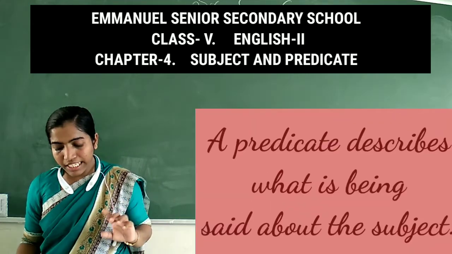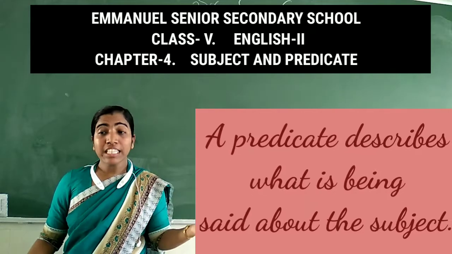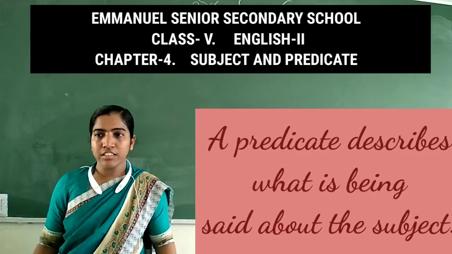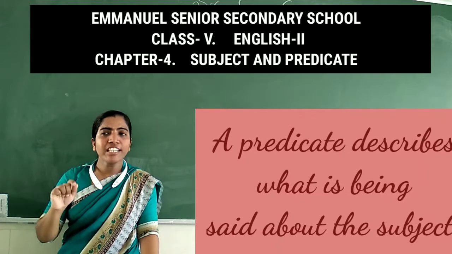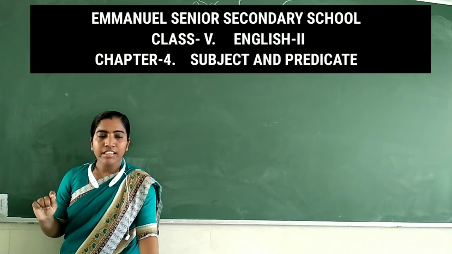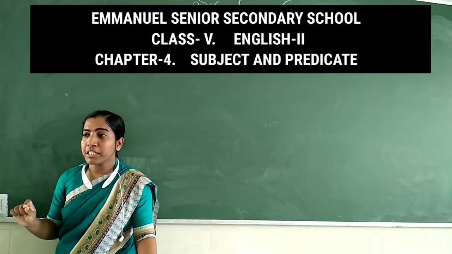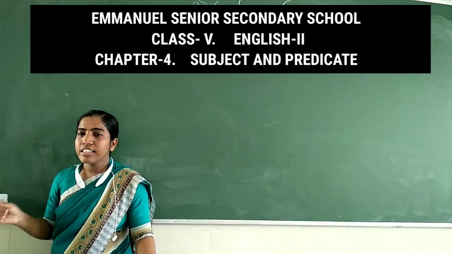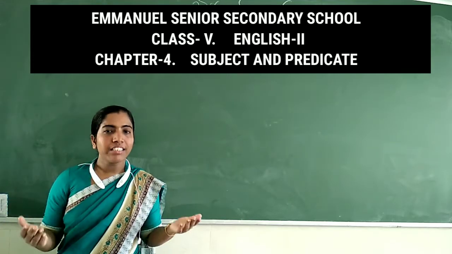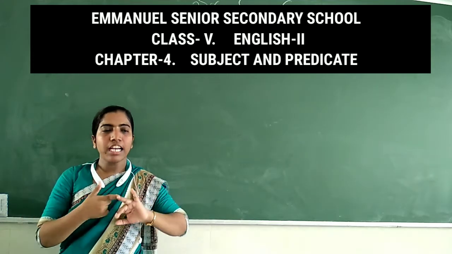It describes what is being said about the subject. What has been said about the subject? That description you will get from the predicate. In a sentence, the predicate describes what is being said about the subject. From the predicate you will know what is being said about the subject. The description you will be getting from the predicate. So a sentence has two parts, subject and predicate.